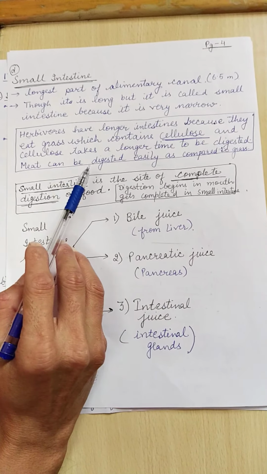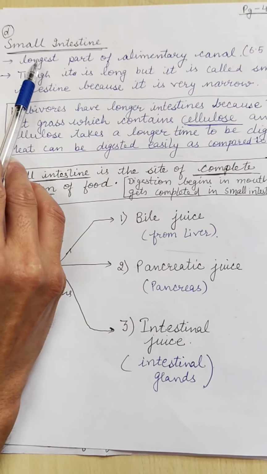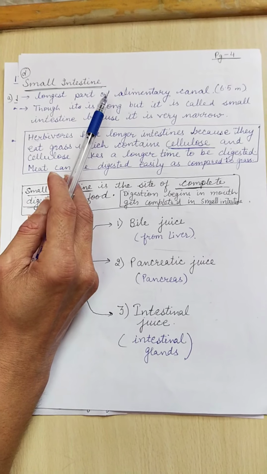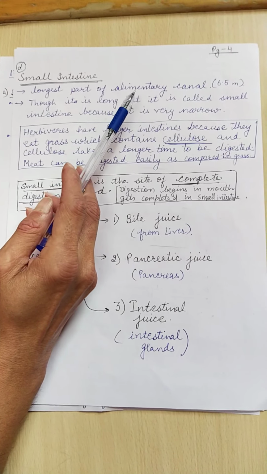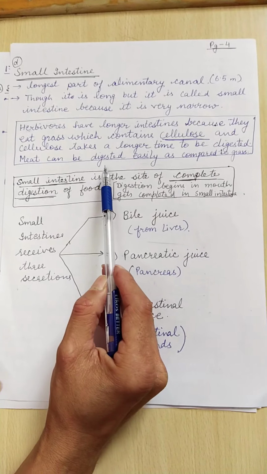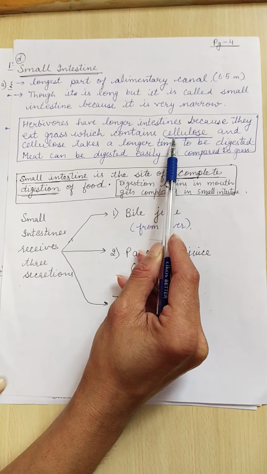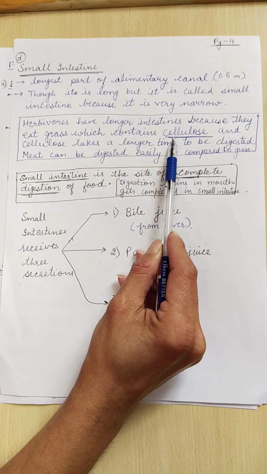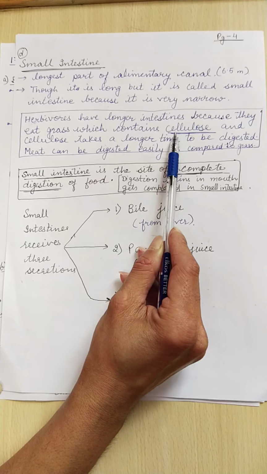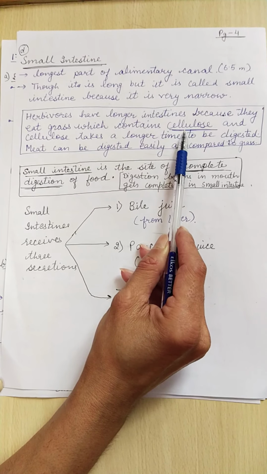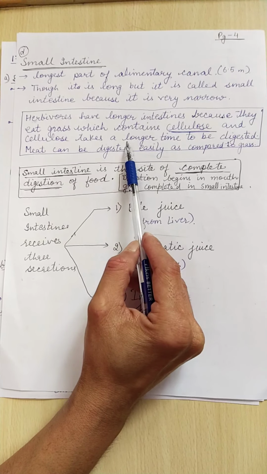In the small intestine, I told you that it is the longest part of the alimentary canal, but still it is called small because it is very narrow. Moreover, the small intestine is longer in herbivores because they eat grass, and grass contains cellulose, which is a complex biomolecule that is difficult to digest, so it takes a longer time.